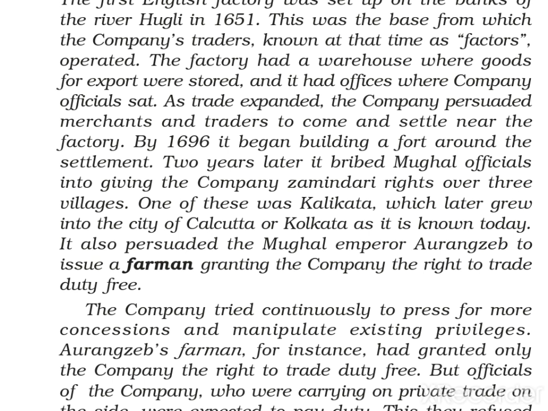Farman is a royal order granting the company the right to trade duty free. Until that time, they were doing this trade, but they had to pay duty. Duty means taxes. Now because of taxes their profit was decreasing. So what they planned was that if we bribe one ruler like Aurangzeb or any other, and if we get a farman, a permission, a royal order, because we are East India Company, we are from England, we are superior. So if we get a farman of duty free trade, then we can easily maximize our profit.